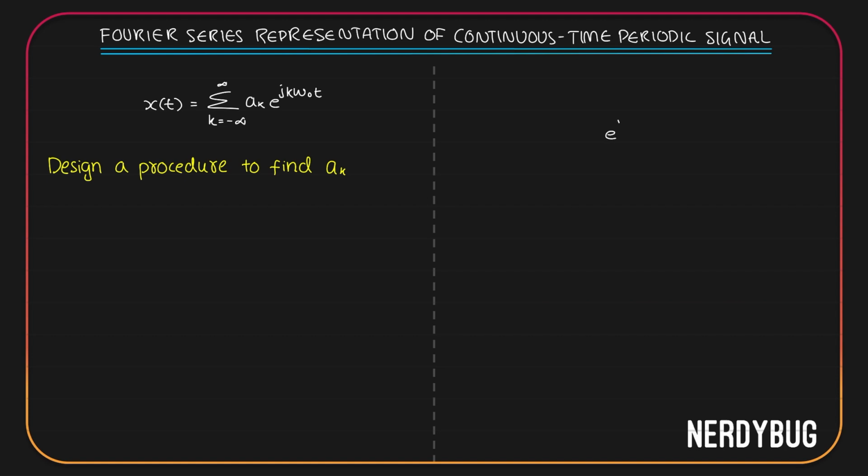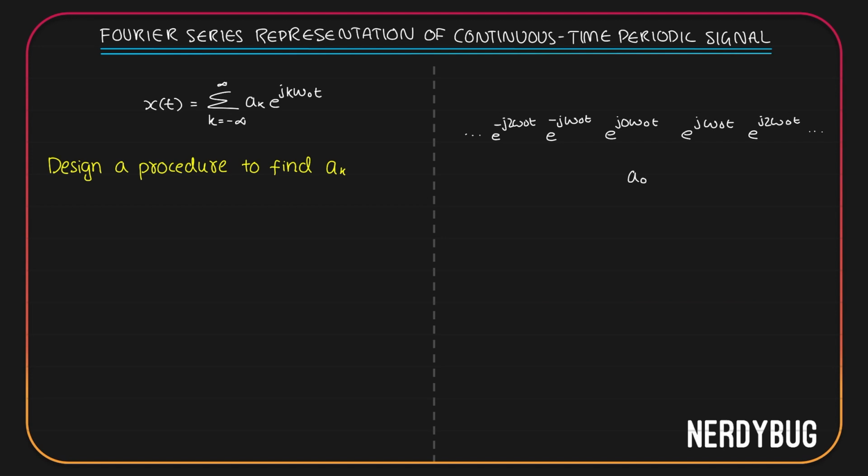That is, we have e raised to j 0 omega naught t, we have e raised to j 1 omega naught t, we have e raised to j 2 omega naught t, etc. up to infinity. And on the other side, we have e raised to minus j omega naught t, e raised to minus j 2 omega naught t, and up to minus infinity. Ak is the coefficient of each of these.